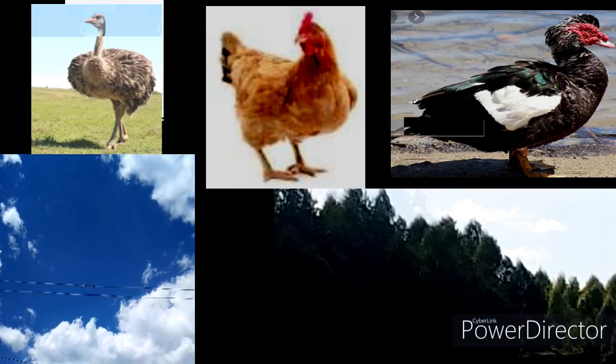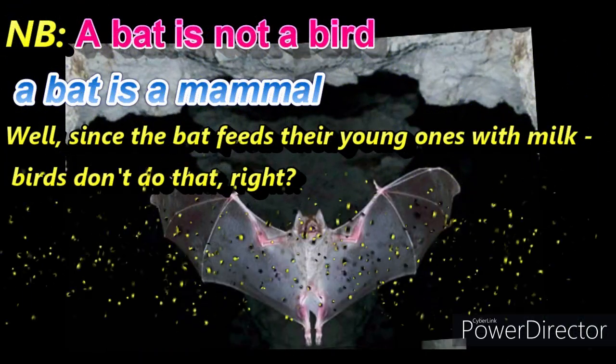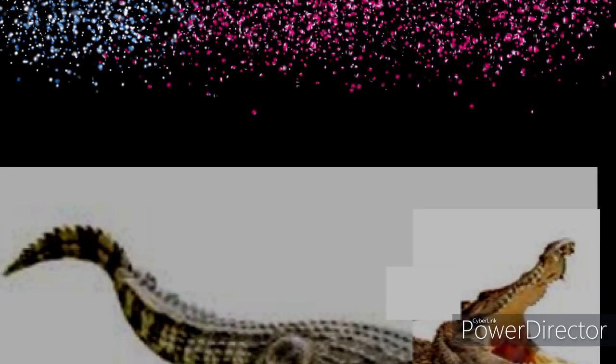NB. A bat is a funny animal. Picture this, a bat is not a bird. Why is a bat not a bird? Well, since the bat feeds its young ones with milk, birds don't do that, right? As well, they do not have feathers like birds do.